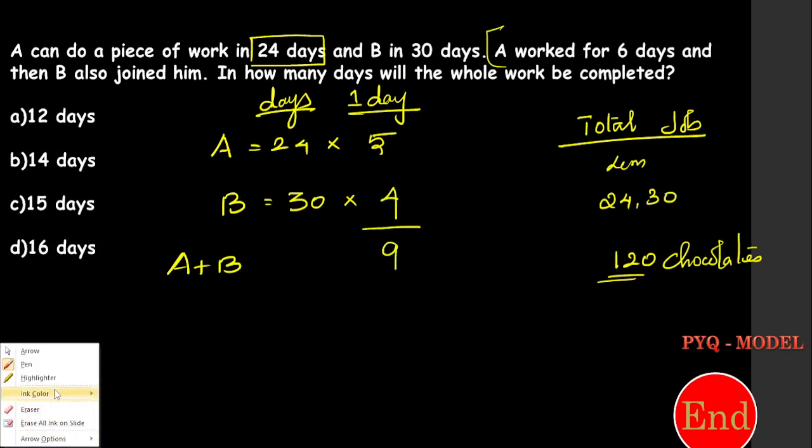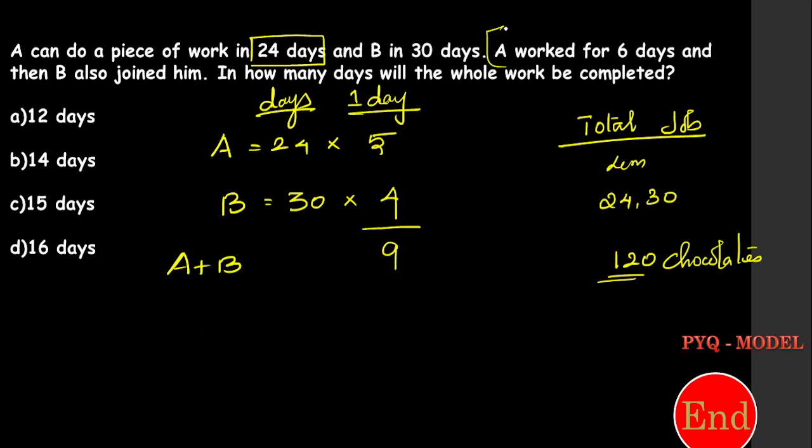So up to this, please write it first. Then come to the story. The story is, A worked for 6 days and then B also joined him. A worked for 6 days. In one day, A can complete 5 chocolates. This is the efficiency of A. A can complete 5 chocolates in a day.